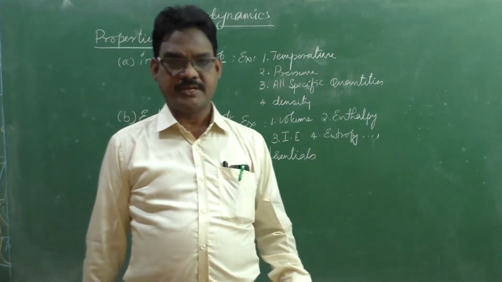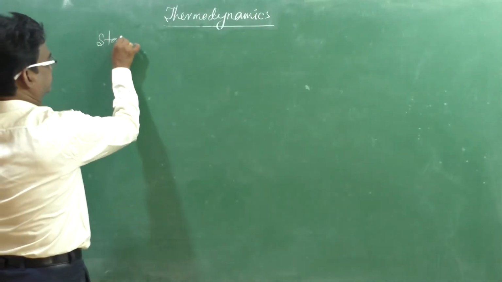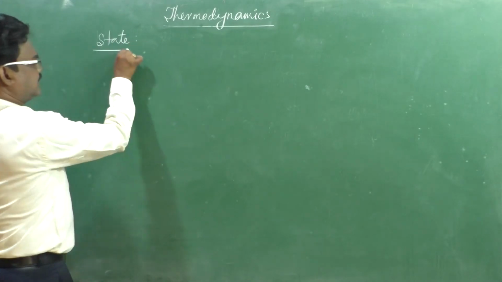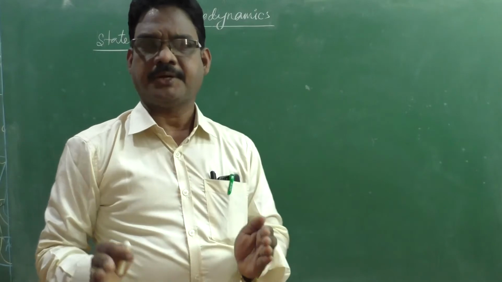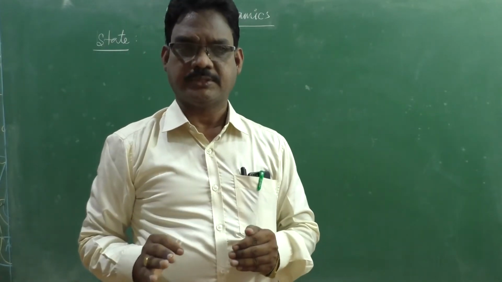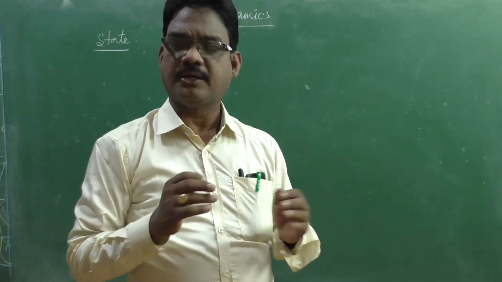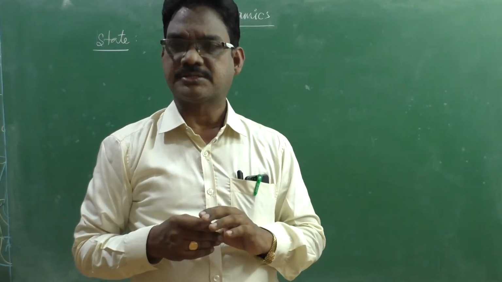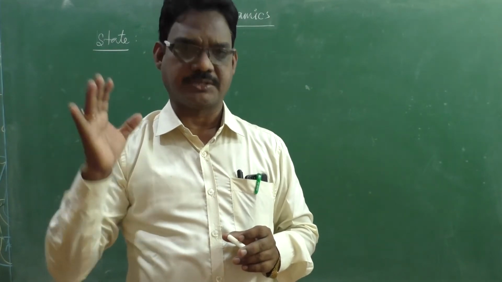We go for the next concept, state. What is a state? A system having well-defined properties, and the system is in thermodynamic equilibrium condition, we can say the system is at a particular state.